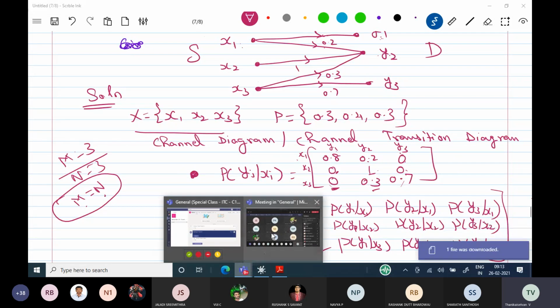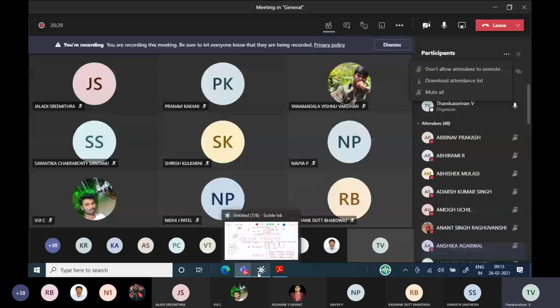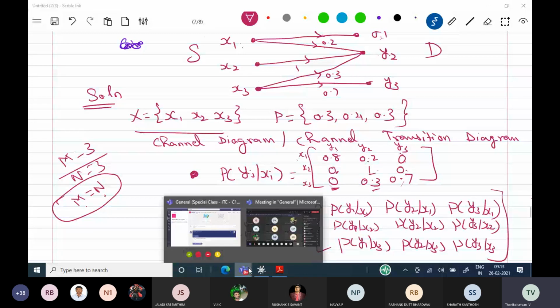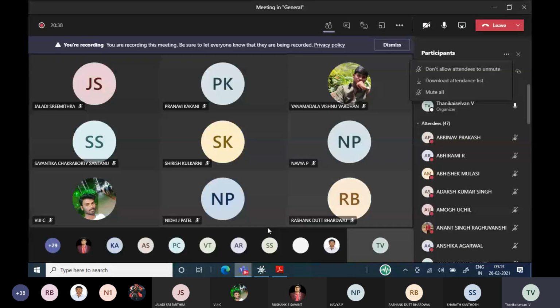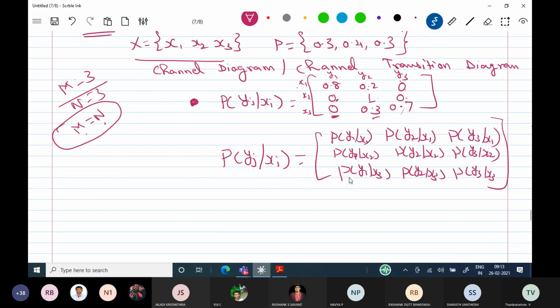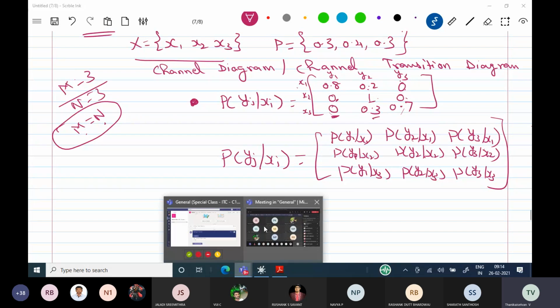Students, please respond. I am totally unhappy. You are not at all answering anything. I have spent a lot of time for introducing these things. What is the property existing in the conditional probability matrix? Any one of you, please.